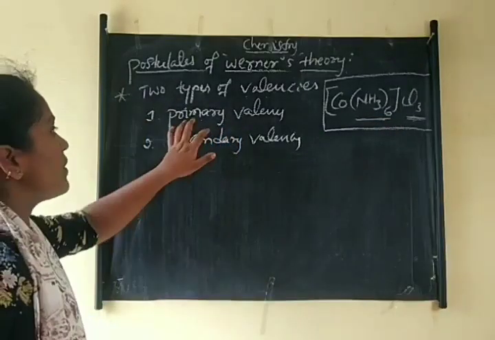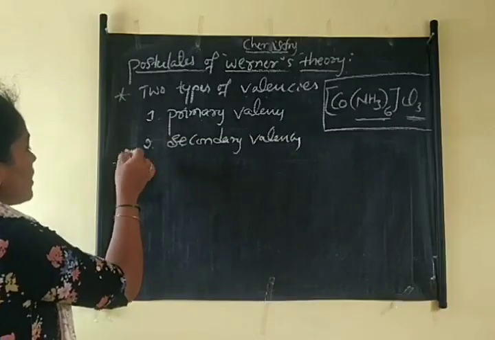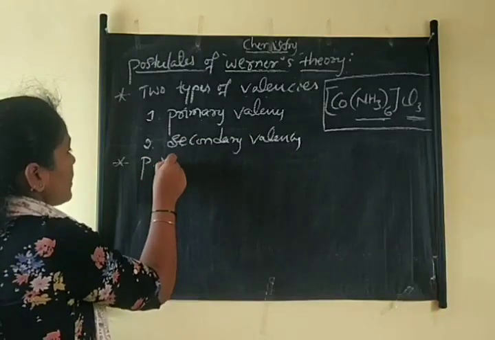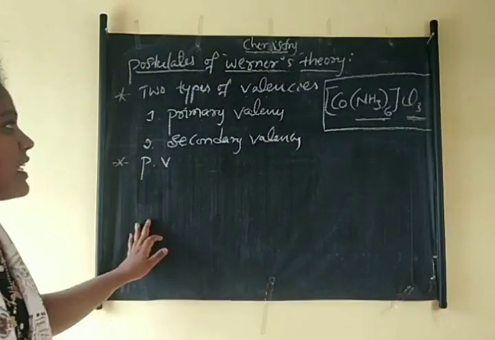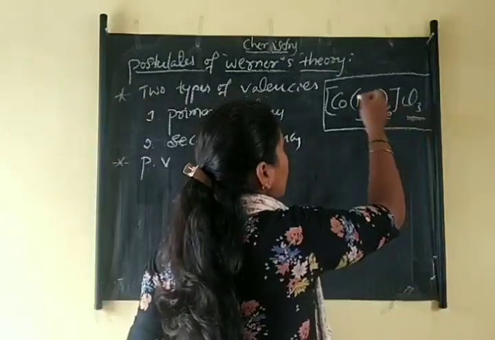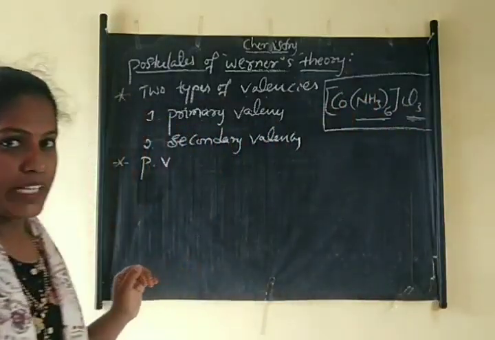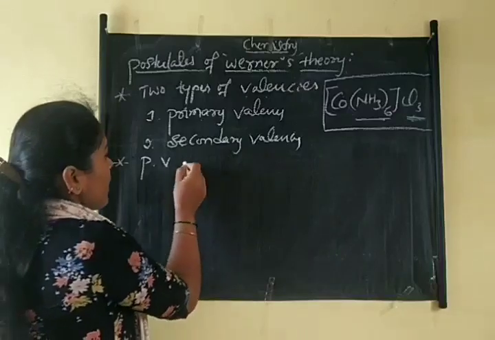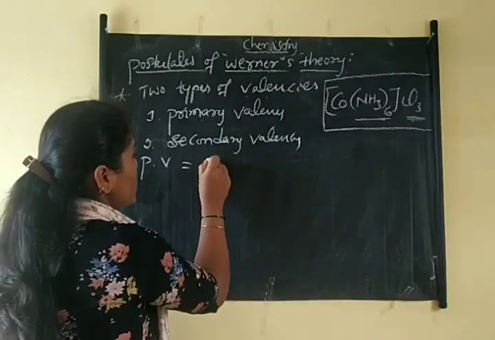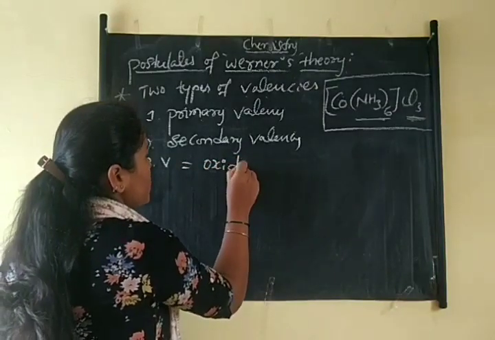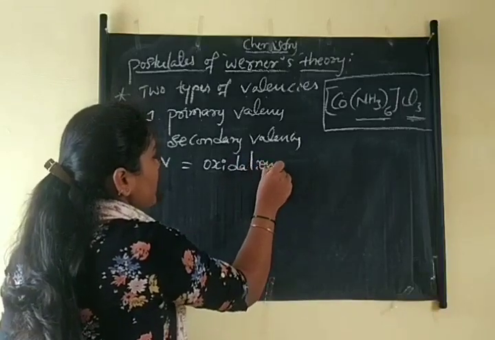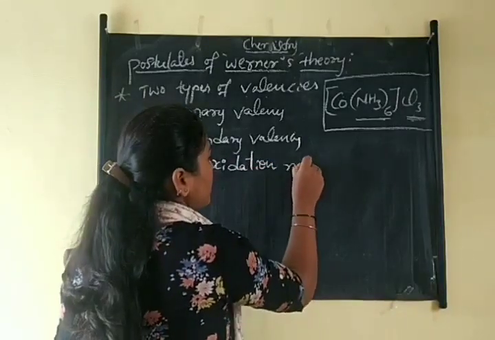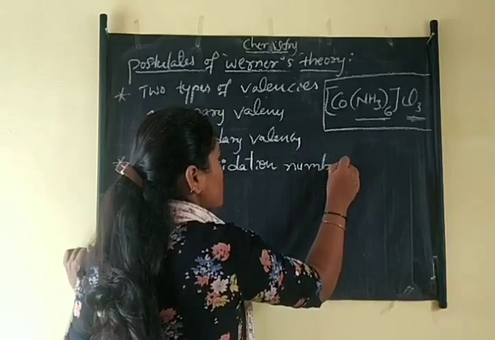And the primary valency is always equal to the oxidation state of the metal atom. Primary valency is equal to the oxidation number or oxidation state of the central metal atom. That is one of the postulates.